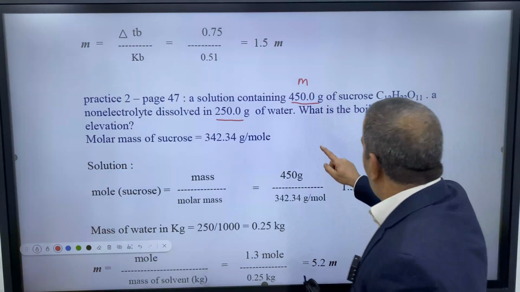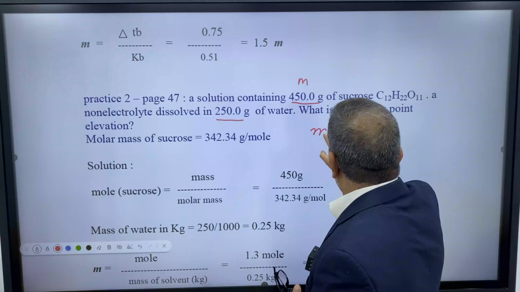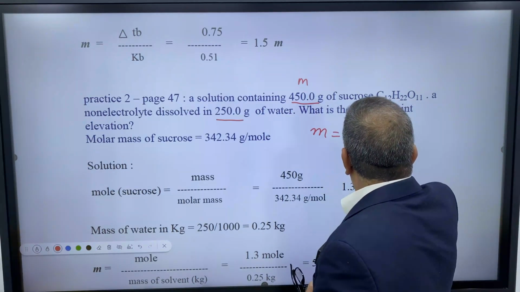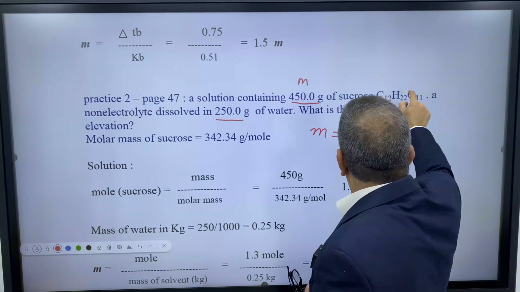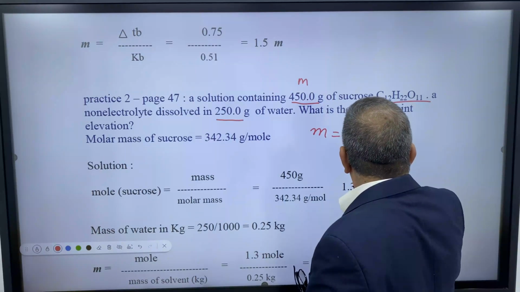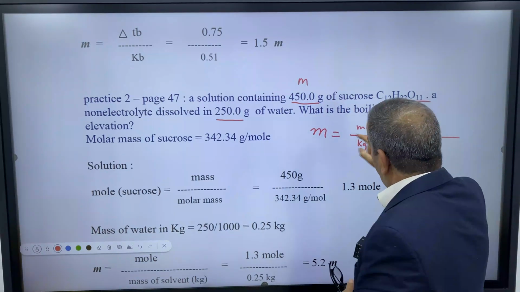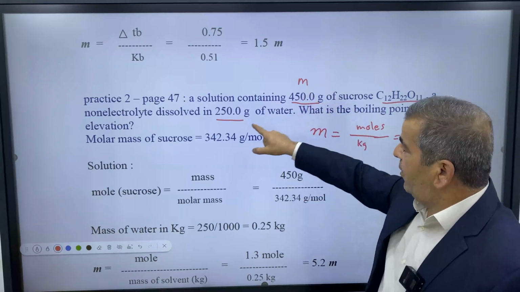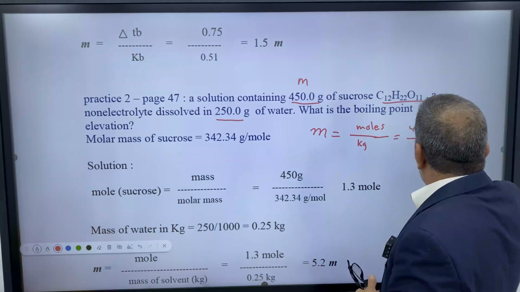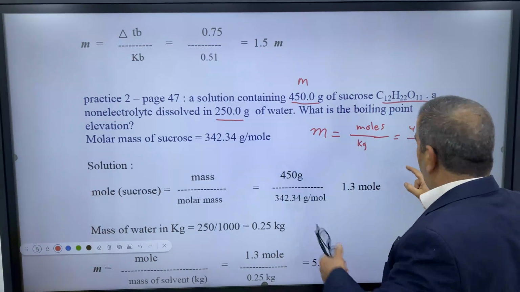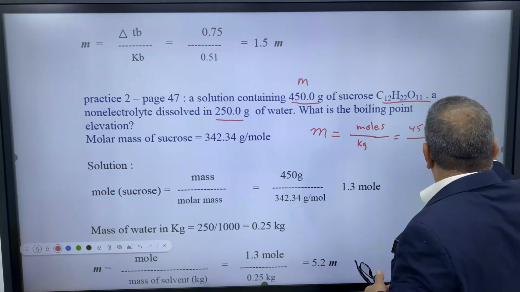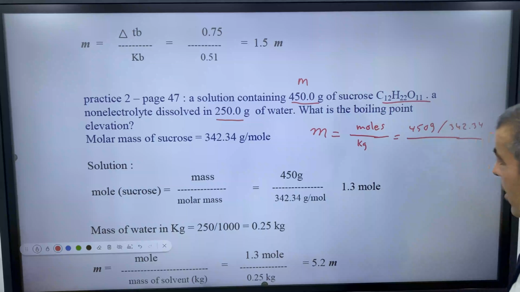So what should we do? We need first to find the molality, the molar concentration. The molar concentration always equals moles of the solute divided by kilograms of solvent. The moles, if we have the mass and the molar mass, we divide the mass by the molar mass. So we have 450 grams divided by 342.34, divided by the kilograms of the solvent.